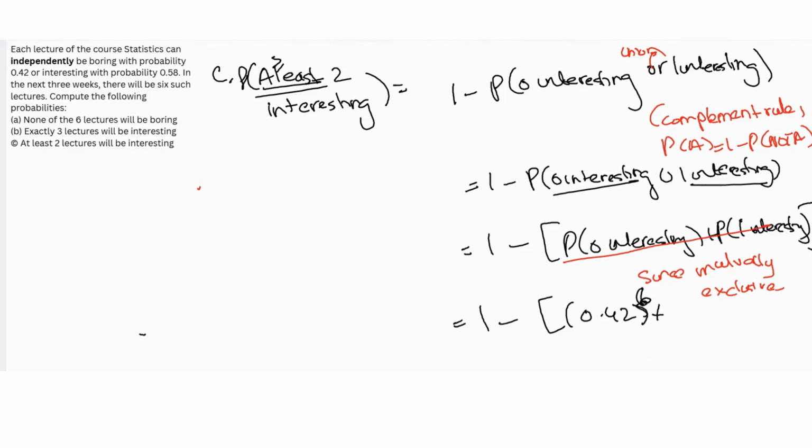Right, and then what you want to do is find the probability that 1 is interesting. So the probability of that is 0.58, and then 1 is interesting and 5 are boring, so we multiply this with the probability of 5 being boring.